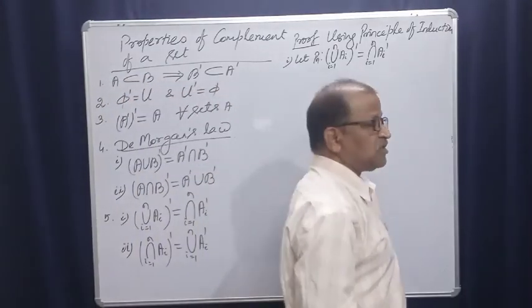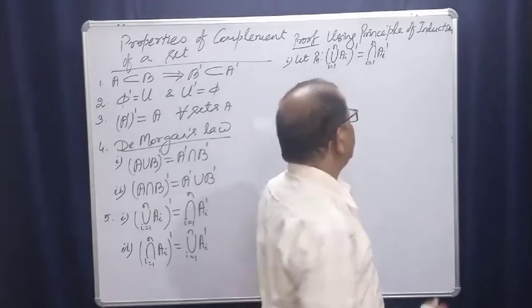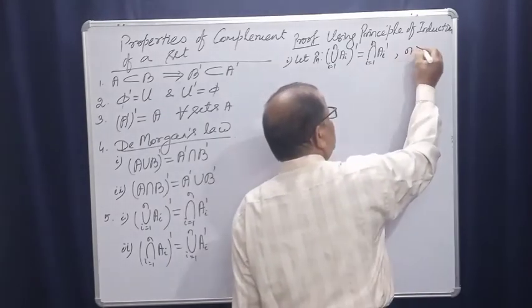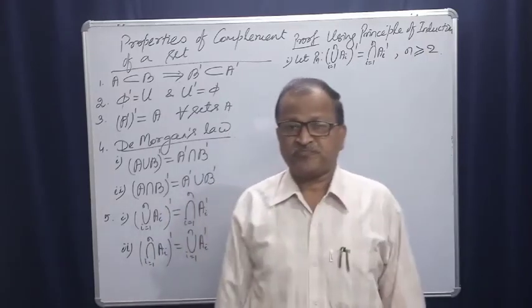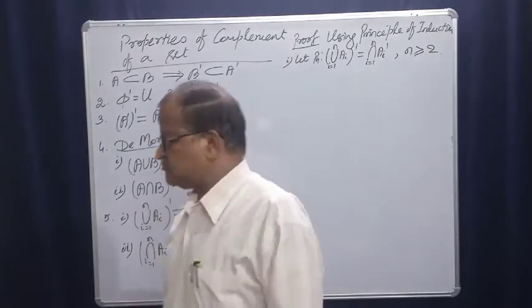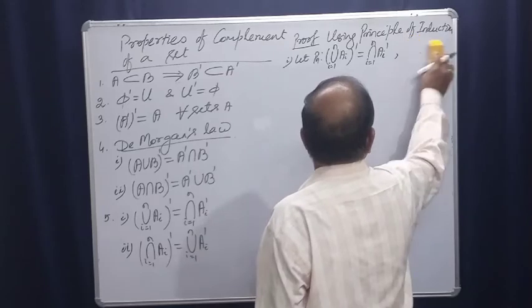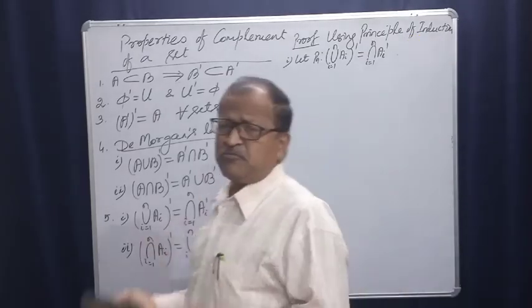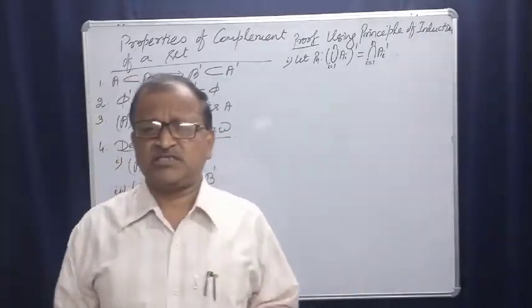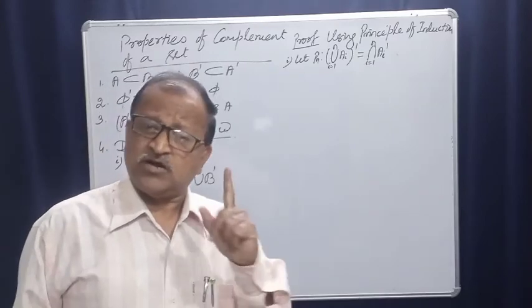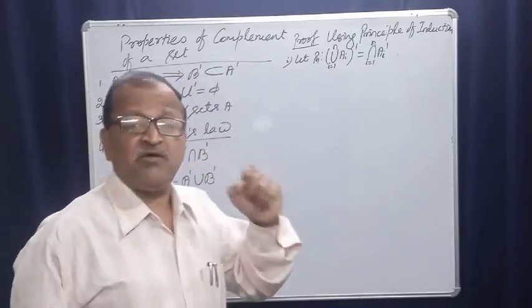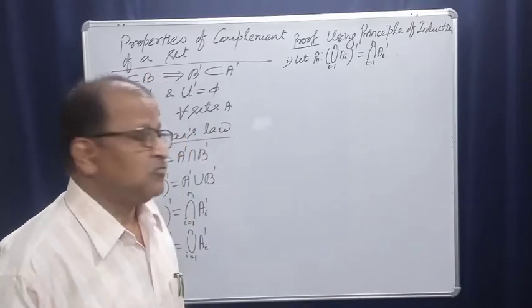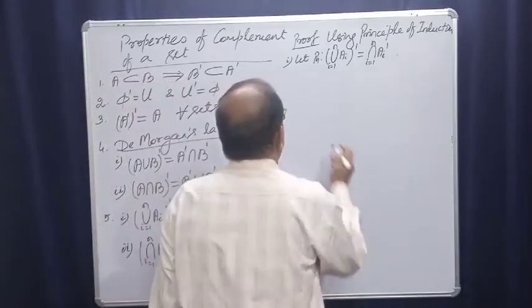Statement about a natural number n greater than or equal to 2. Union of two sets, intersection of two sets, difference of two sets, so minimum n is equal to 2. So let us take